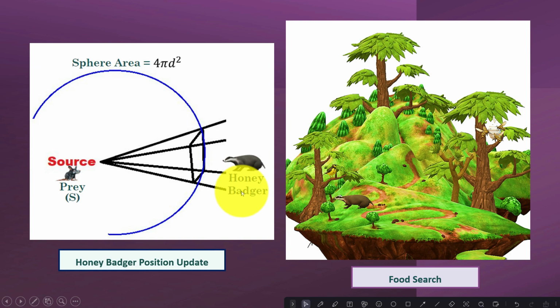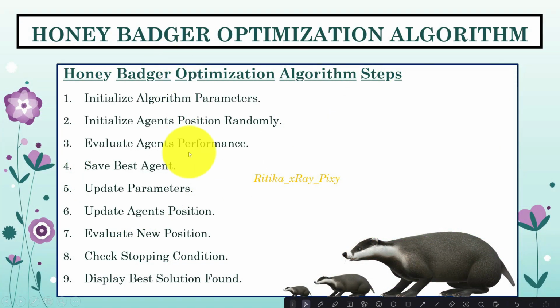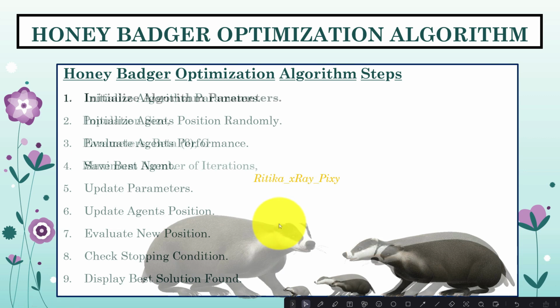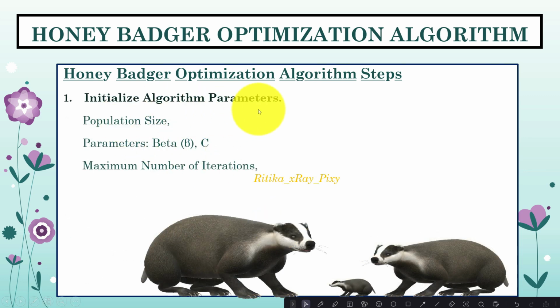Now we will try to understand how this algorithm works step by step. Here you can see the different steps used in this algorithm. First, we will initialize the algorithm parameters, that is the population size, meaning how many search agents we are using in the current population. Next, we have different user-defined parameters for honey badger behavior, and then the maximum number of iterations, that is how many times the loop will repeat.